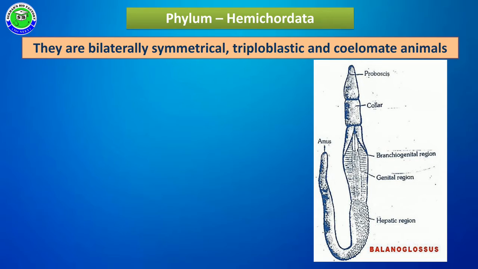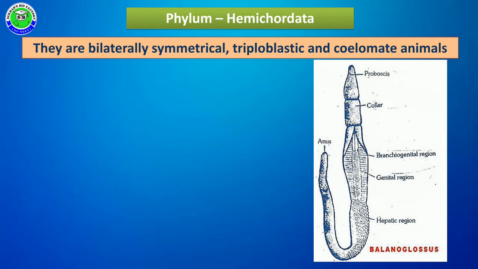All these members show bilateral symmetry. That means the body can be divided into two equal halves along only one plane which passes through the central axis. In these members, all body parts develop from three germ layers, so they are called triploblastic animals. And these members have a well-developed body cavity called the coelom, and they belong to the coelomate animals.